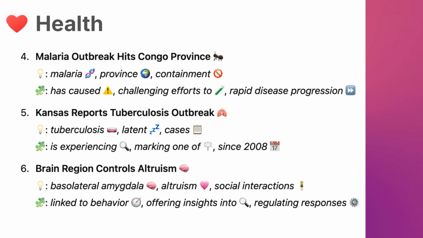6. Vocabulary: basolateral amygdala, a part of the brain associated with emotional processing and social behavior. Altruism, selfless concern for the well-being of others. Social interactions, exchanges or communication between individuals.